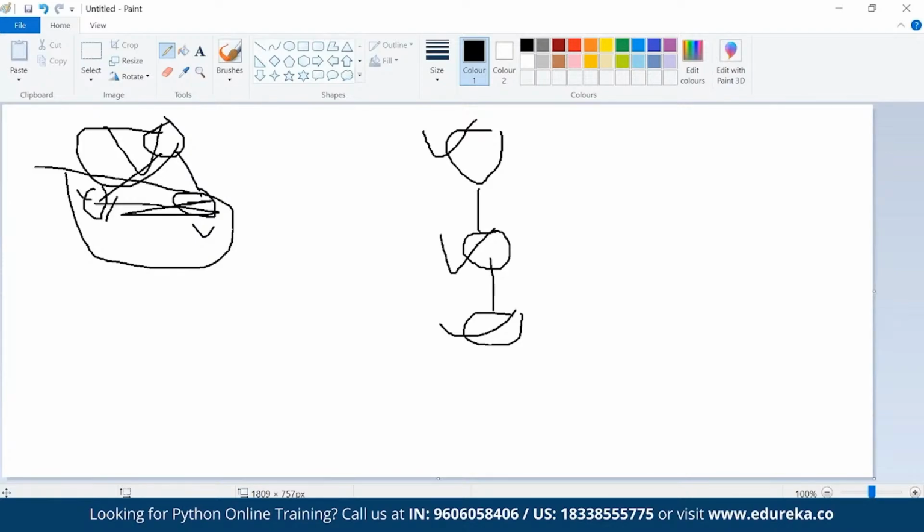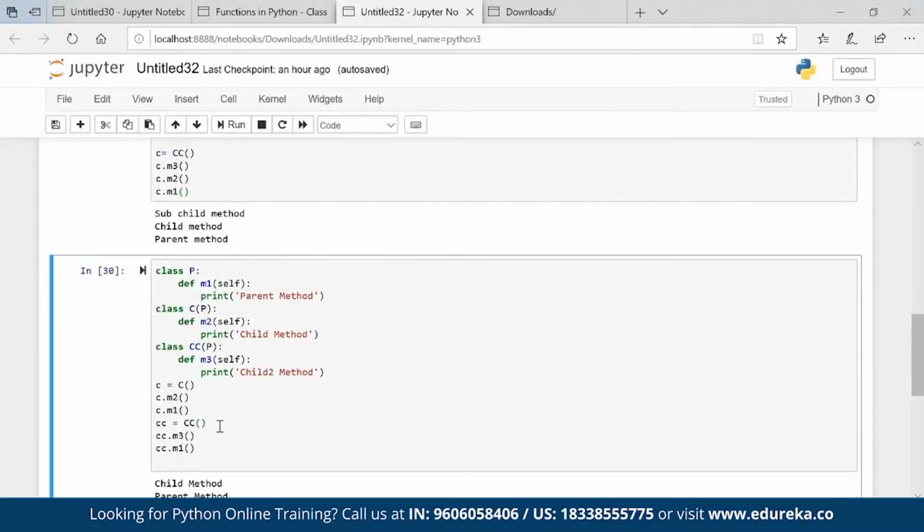Now, multiple inheritance. What is multiple inheritance? Now I have two fathers. My God. And I'm getting property of both the fathers. Okay. So that is what multiple inheritance is all about.